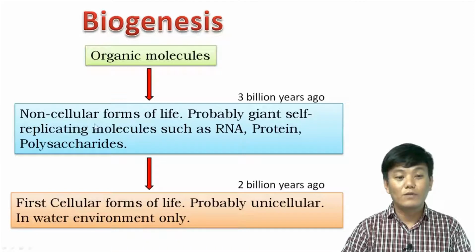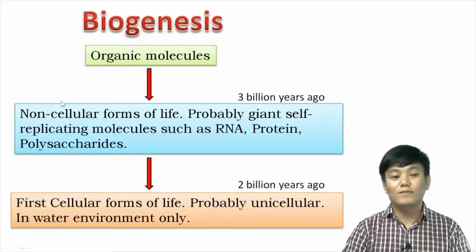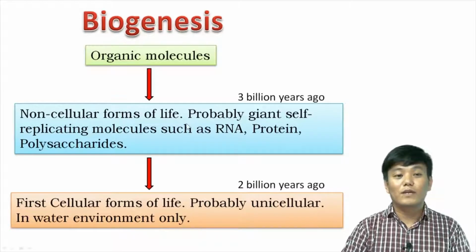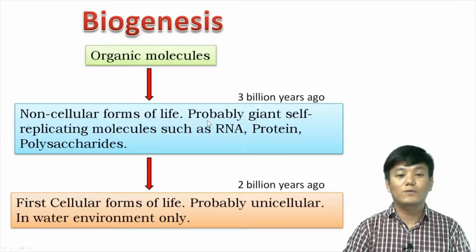And these non-cellular forms of life were probably giant self-replicating molecules such as RNA, protein, polysaccharides. So these molecules somehow had the property of self-replication, that means creating copies of itself. And therefore, these molecules were said to be non-cellular forms of life. They are not cells yet. The formation of first non-cellular forms of life from organic molecules occurred about 3 billion years ago.